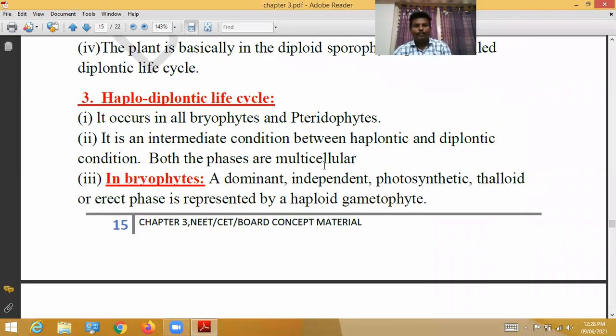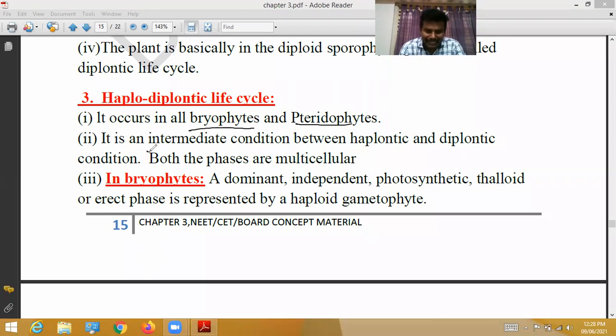Next, the haplodiplontic life cycle. It occurs in bryophytes and pteridophytes. Generally, it alternates. It is an intermediate condition between the haplontic and diplontic cycles. Both the phases are multicellular. In bryophytes, the dominant, independent phase is